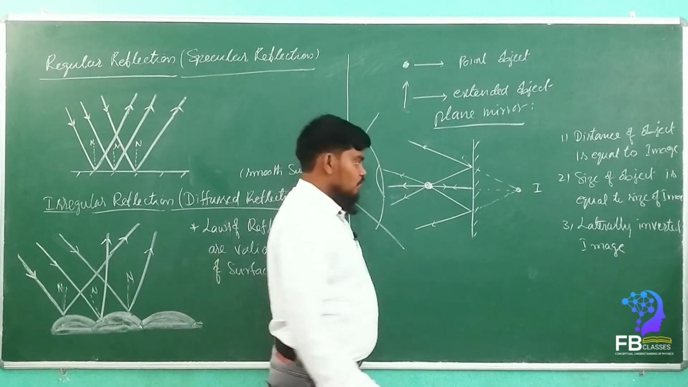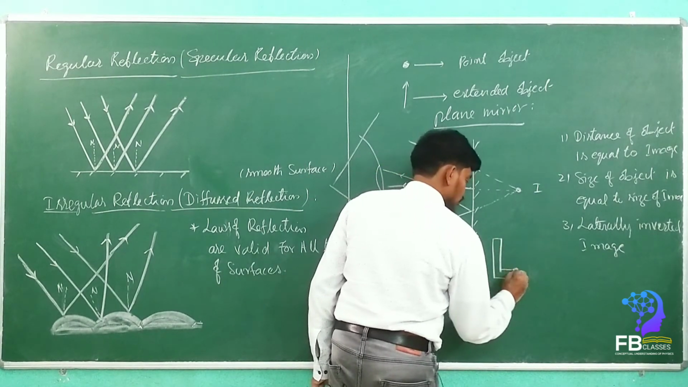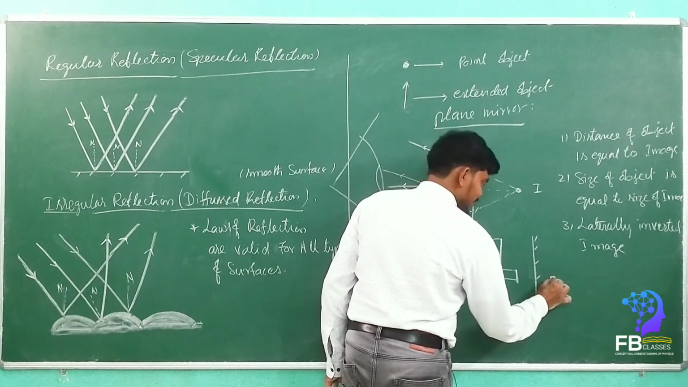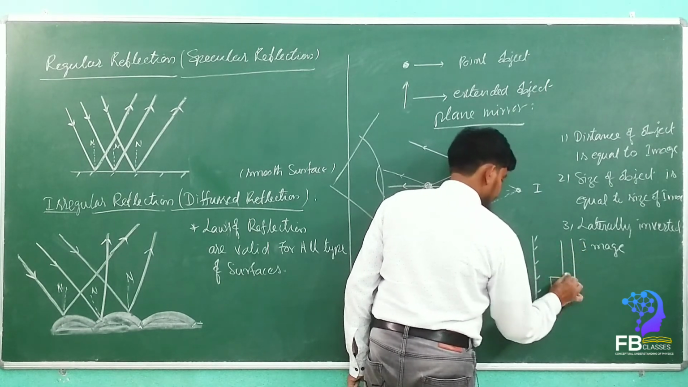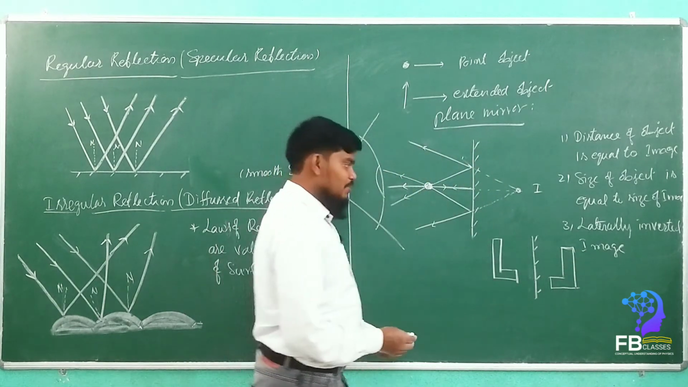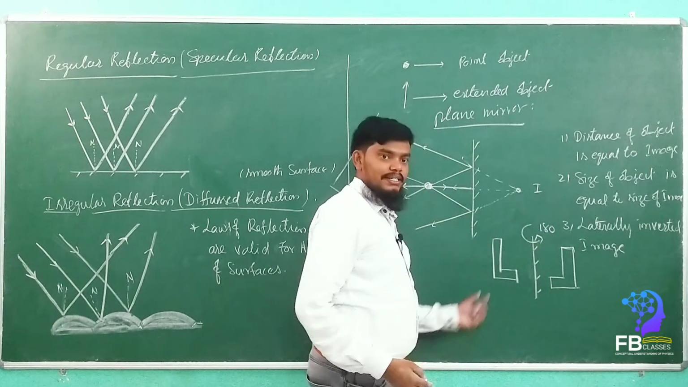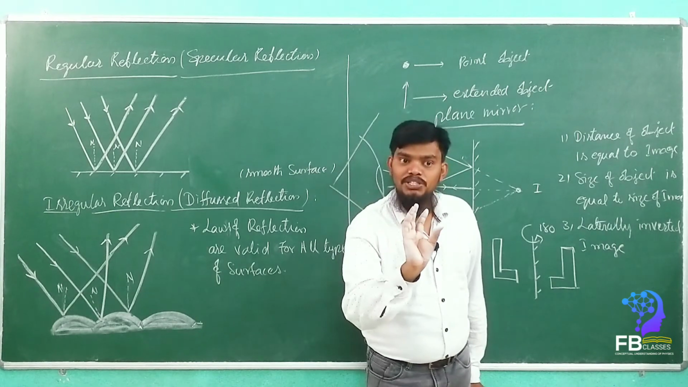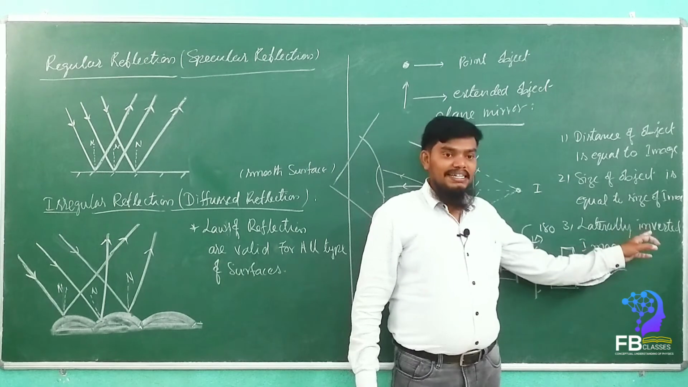Are you getting my point? So laterally inverted is nothing but, see here, if you take an L letter, how it appears in the mirror, it will appear like this. See here. Yes or no? That means it is rotated vertically 180 degrees. If the object is rotated vertically 180 degrees, then that image we can call laterally inverted.